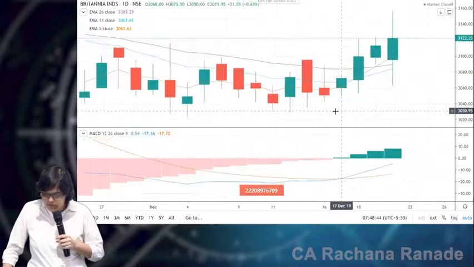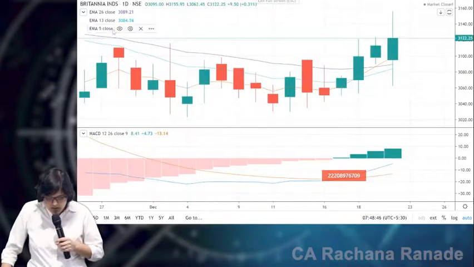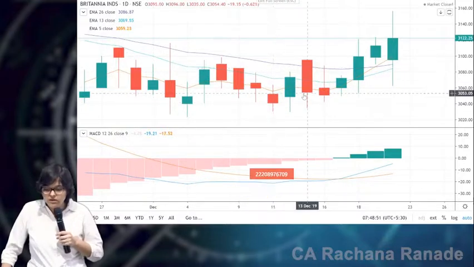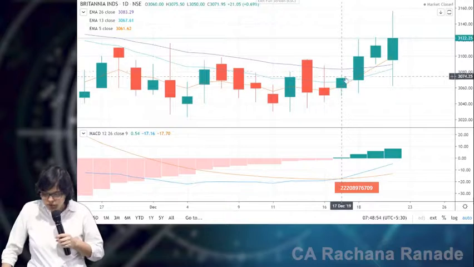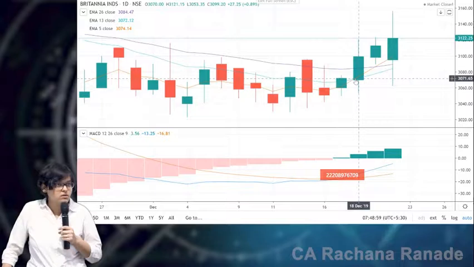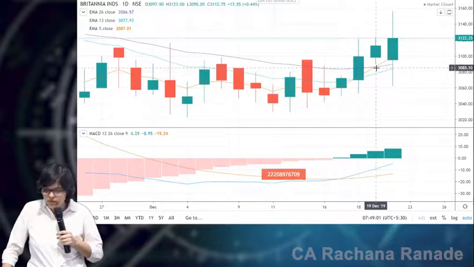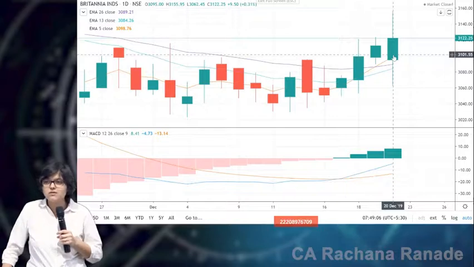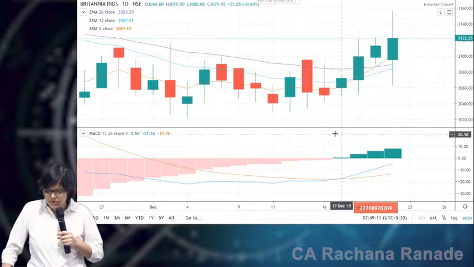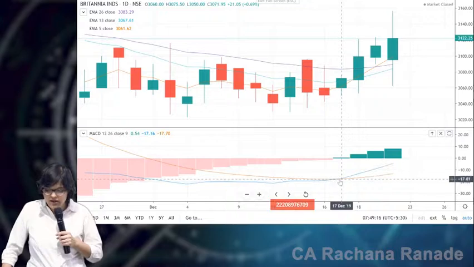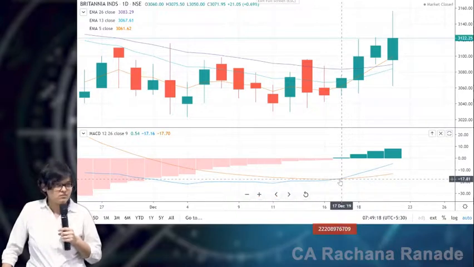Now what has happened? Let us check. I'm zooming in. Do you remember this 5, 13, 26 strategy? Yes. What was that? 5 DEMA, 13 DEMA and 26 DEMA. Anticipatory buy on 18th December. Confirmatory buy 19th December. And this is the move on 20th December. Okay? Don't check only one indicator. Check back to back what has happened with MACD. MACD gave an indication on 17th December.